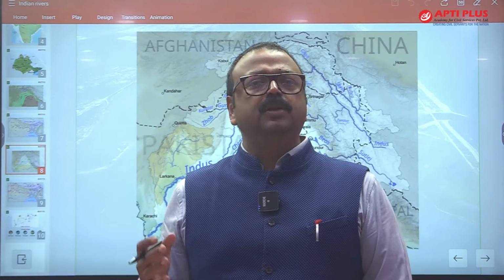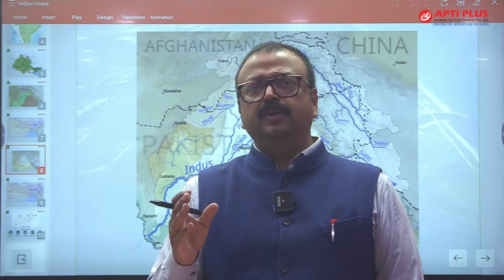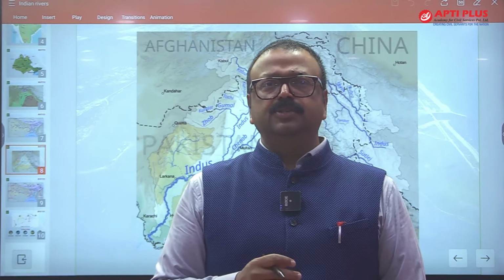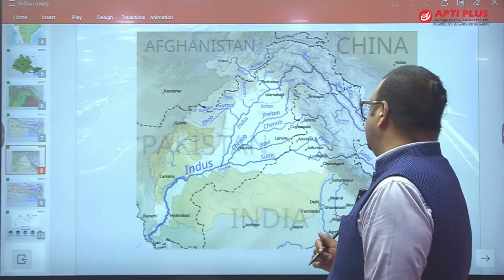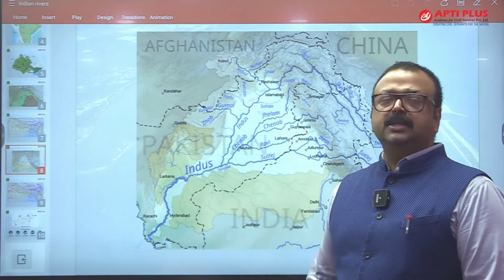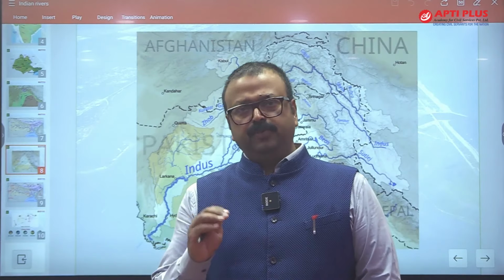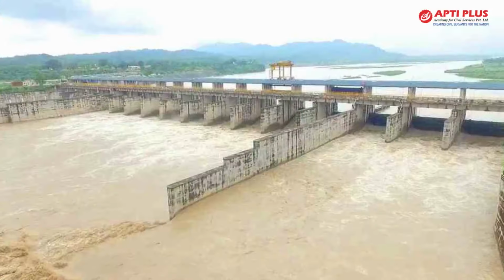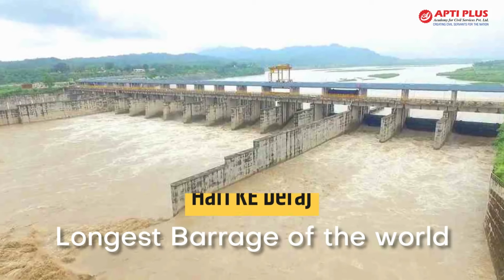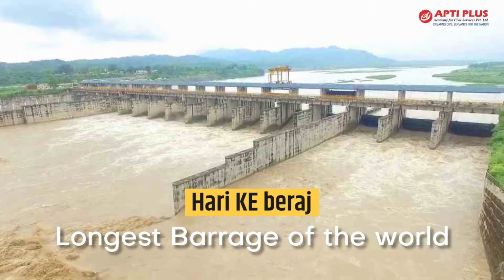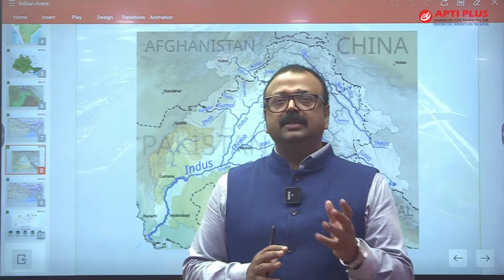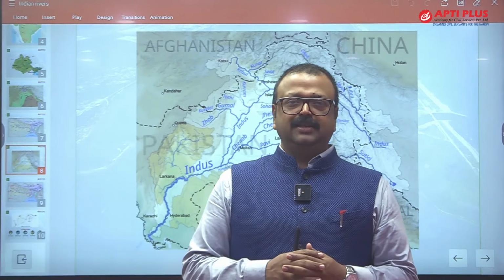There is a Vyas Kund, east part of Rohtang, from where you will find the Vyas river originating, and it is cutting the Shivalik, entering into Punjab plain, and ultimately there is a confluence of Vyas and Satluj in the Punjab of India near Harike, और हरीके के पास एक बड़ा सा बैराज बनाया गया है. It is one of the longest barrages of the world, Harike barrage. And this Harike barrage is not merely a barrage, it is also a Ramsar convention site.